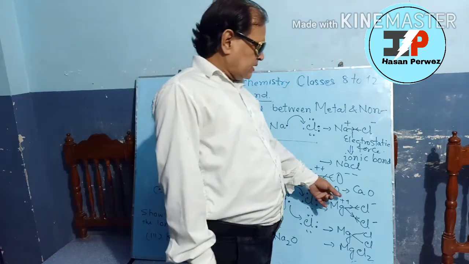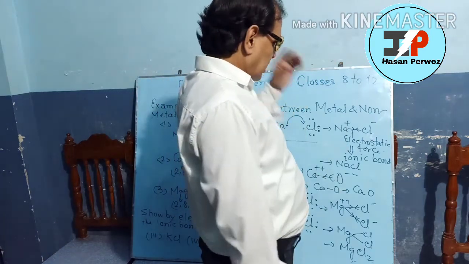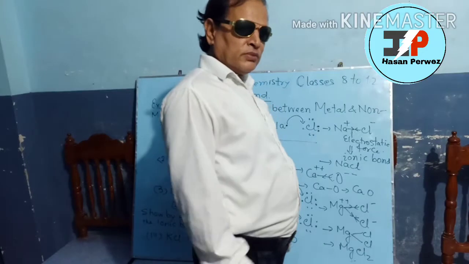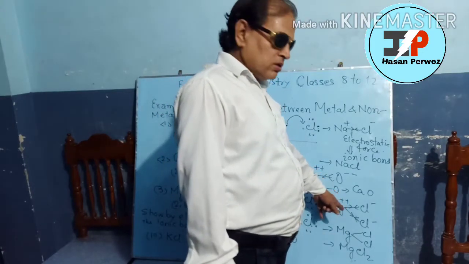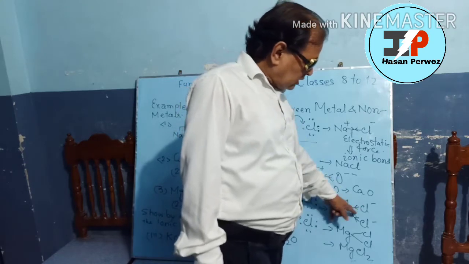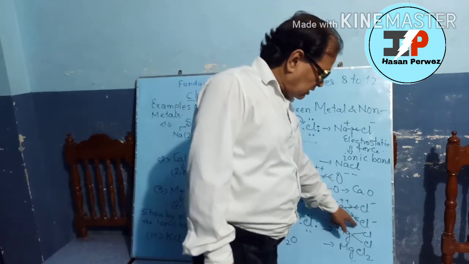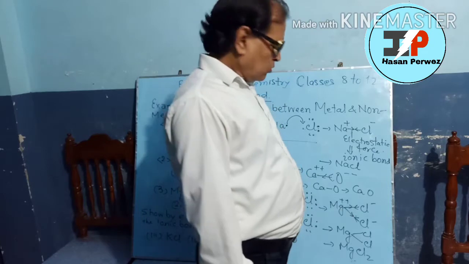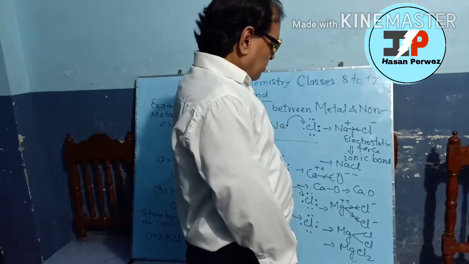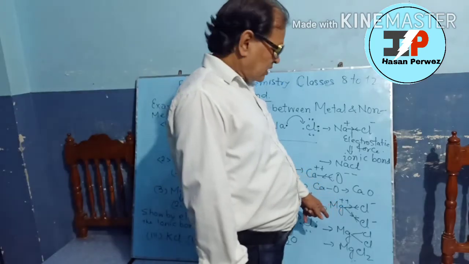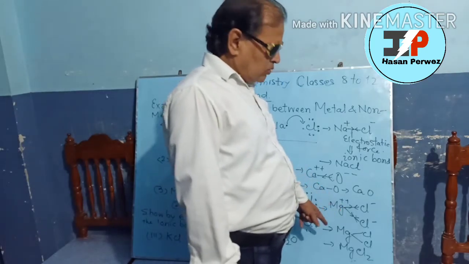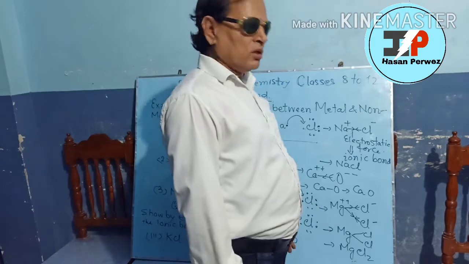Now the magnesium gets 2 unit positive charge and the individual chlorine atoms get negatively charged. Now here you see the electrostatic force of attraction between this chlorine atom and magnesium, and this chlorine atom and magnesium. That is, ionic bond is formed between magnesium and chlorine. Here two chlorine atoms are required, Cl2. Hence, in the formula it becomes MgCl2.